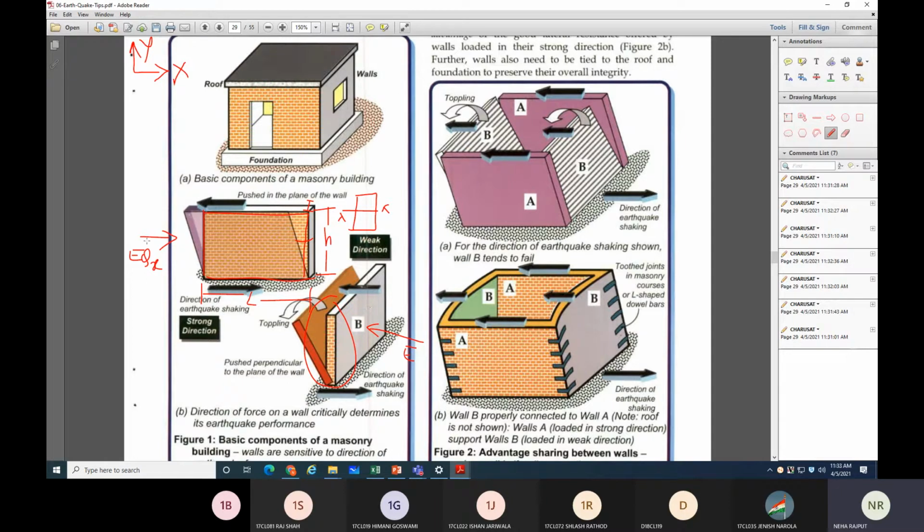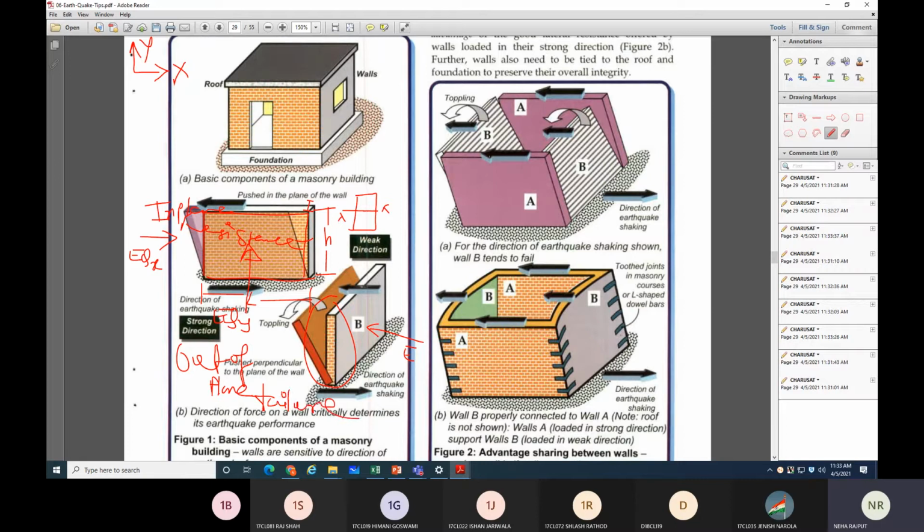So in this direction, if the EQ force is in this direction, then this is called the in plane force or in plane resistance. It resists, that's why it is called the in plane resistance, right? But if the force is in this direction, now if I give EQY in this direction, then this is called out of plane, because it is perpendicular to that. Due to this out of plane failure, your wall can topple down. That's why it is known as out of plane failure. Out of plane failure, right?